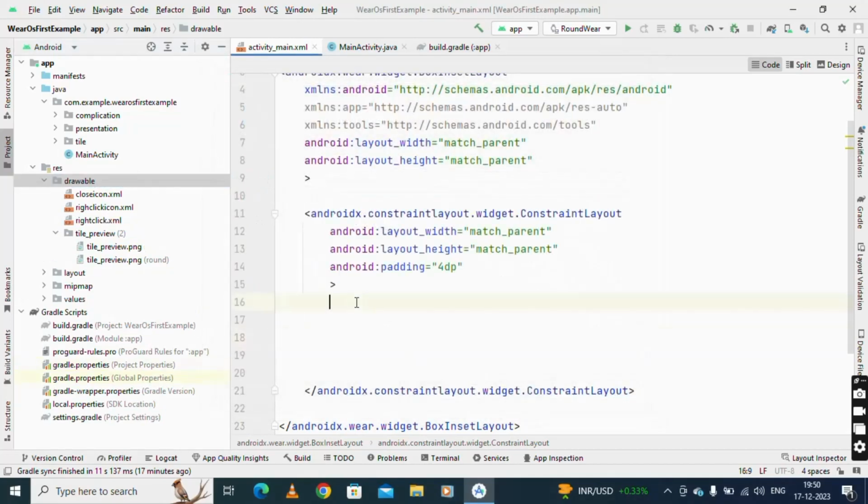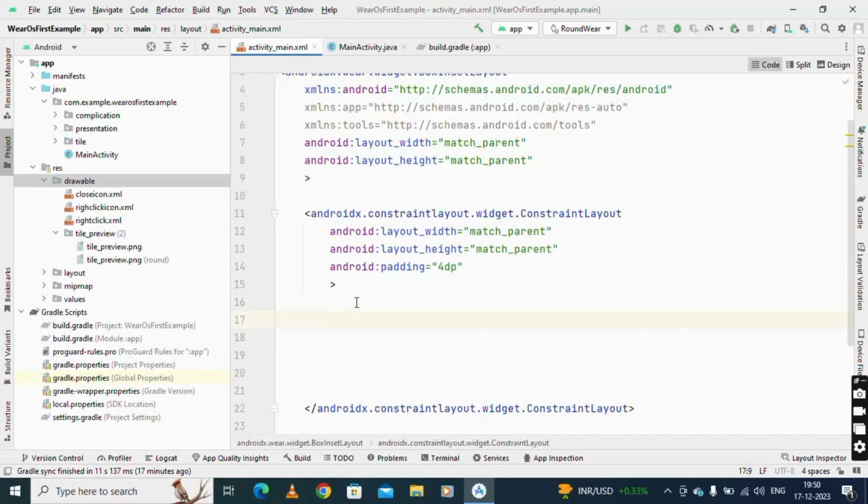Okay, so here what we can do, I'm just creating a scenario under the constraint layout. I need two image buttons and one text inside of that. So the image buttons should be on the bottom and the text on the center of the top. So that is the simple scenario of that watch we have to create. So let's see.